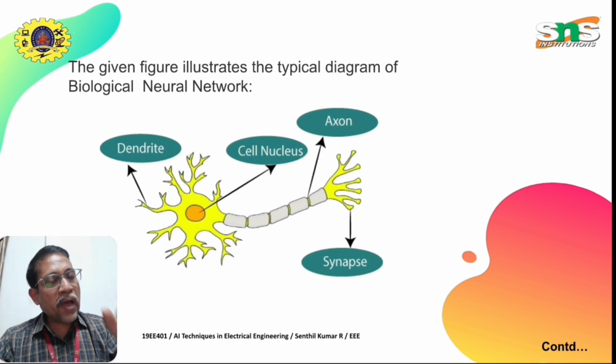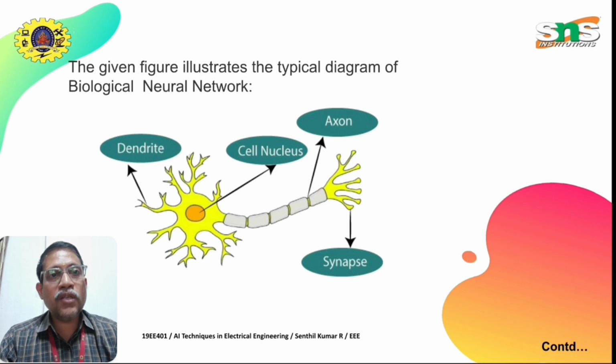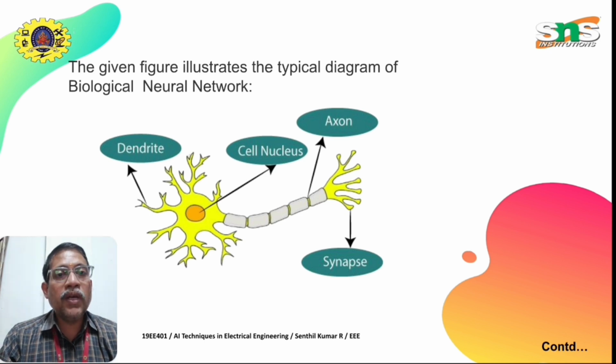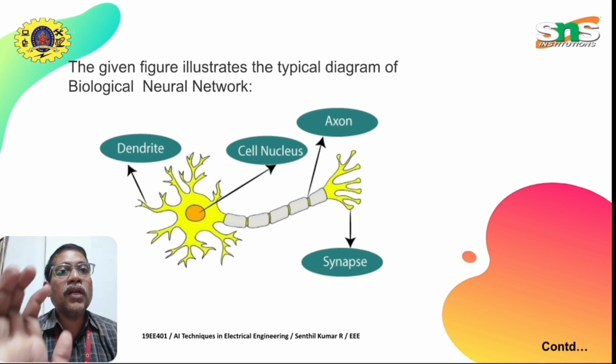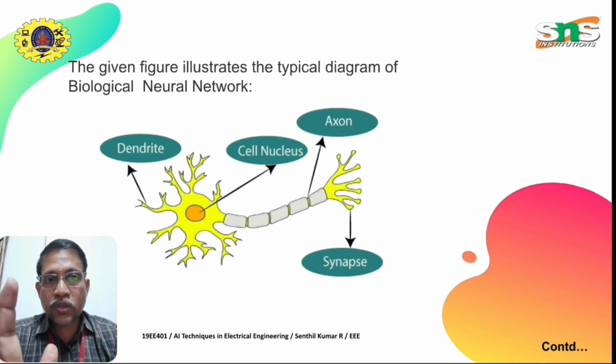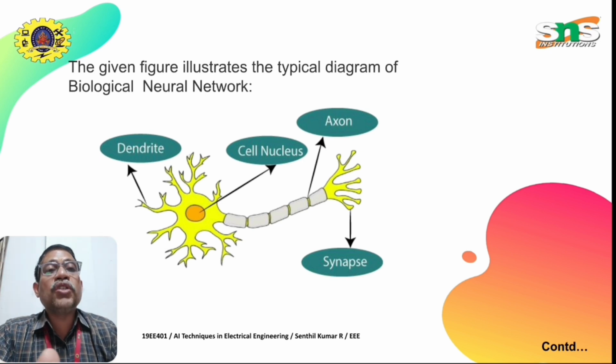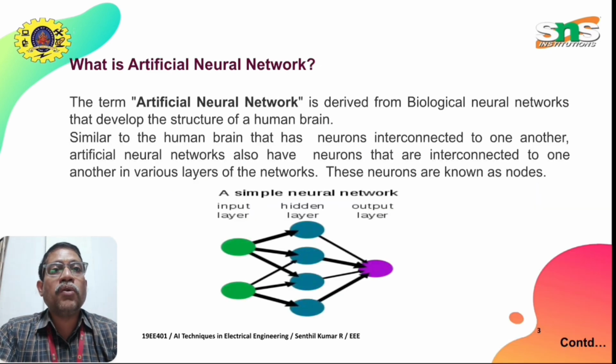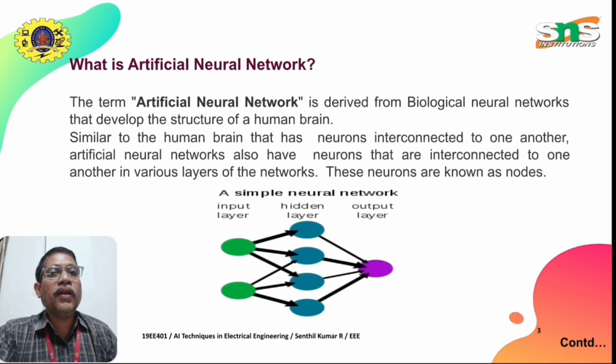It is a parallel distributed processing system. This biological neural network is an analogy for the artificial neural network. See here a simple idea of an artificial neural network, which is derived from the biological neurons or the biological neural networks that make up the structure of a human brain.